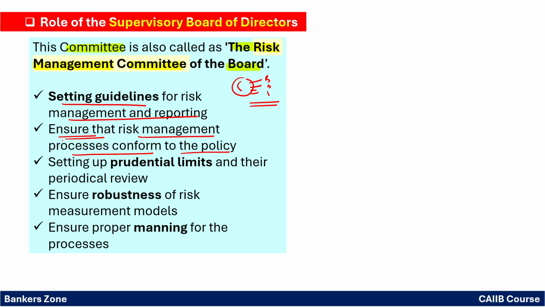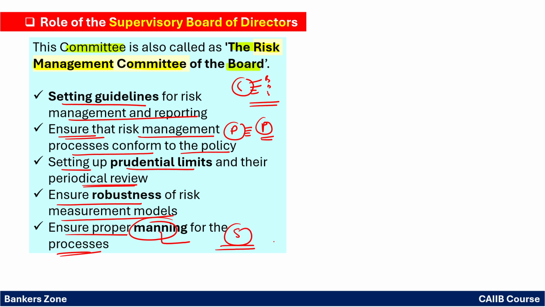Means whatever processes we are having to manage the risk, they are following the policy, that is the risk management policy. Setting up the prudential limits and the periodical review of the limits, ensuring the robustness of the risk management model, ensuring proper manning for the process. Manning means what? Proper staff must be there for risk management. Manning means the proper number of employees should be there.